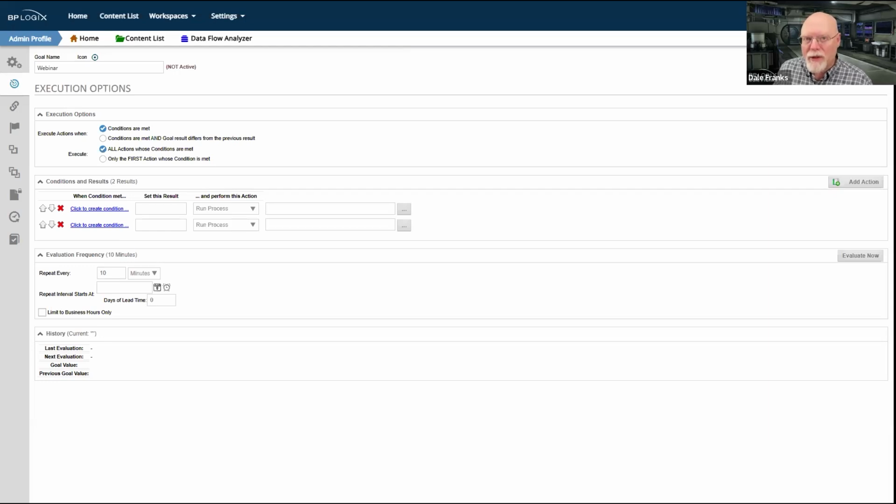Now, the trouble with the timer routines is, A, they take an irreducible amount of time to complete. The more timed things that you have on your system, so you may have wait tasks running in a bunch of processes. You may have a bunch of goals running that are all timed. Well, the more things that you have on the system, the longer it takes for the system to go through and check all of those times to be sure that it's matching the timers.